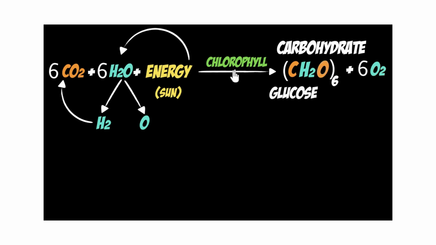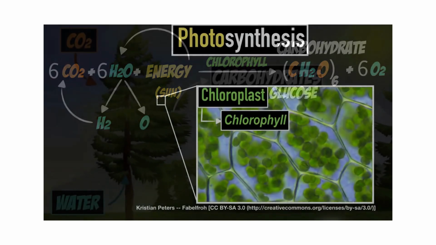So again, what happens? Chlorophyll absorbs the energy from the sun and uses some of it to break open water into hydrogen and oxygen. Oxygen is thrown out, and then the hydrogen is attached to carbon dioxide in a series of steps to finally give us glucose. And I can stare at this forever because this is literally what's keeping me and you alive. But we need to end this video, so let's quickly go ahead and summarize.